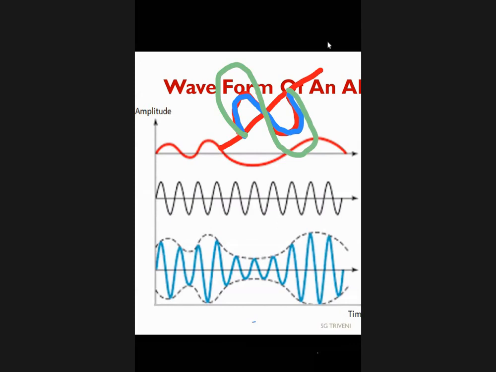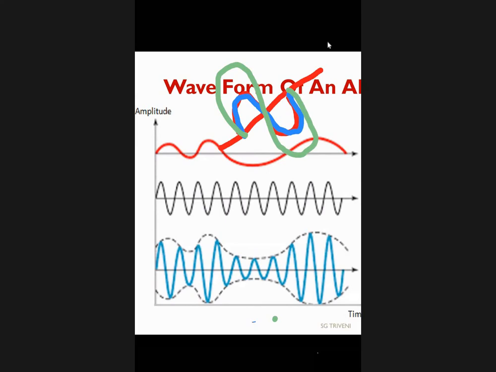One is red, one is blue, one is green. Is there any phase change? Yes or no? Why? Because each and every signal starts at the same point, and each and every signal ends at the same point. So there is no phase change in any of them.